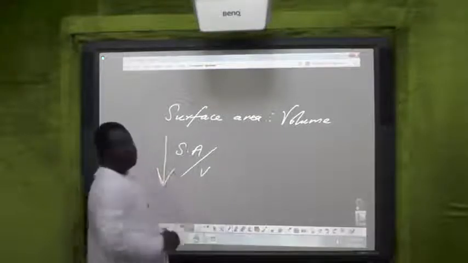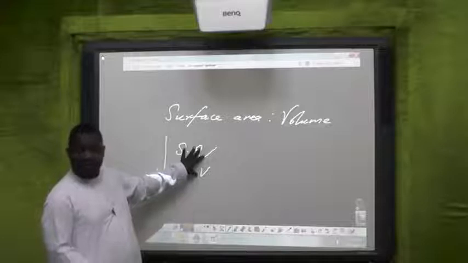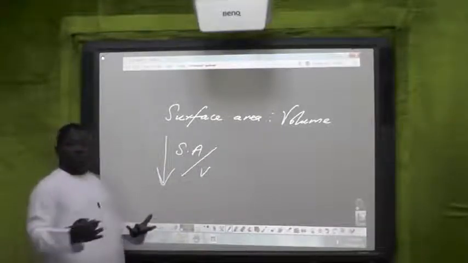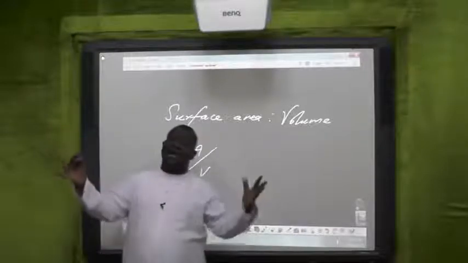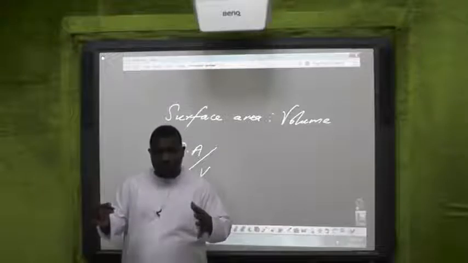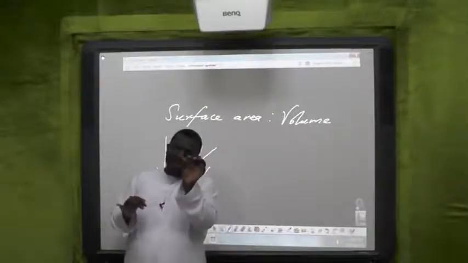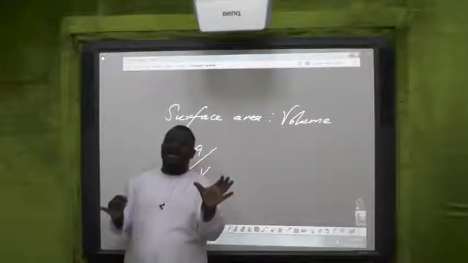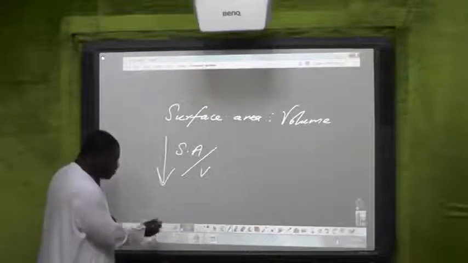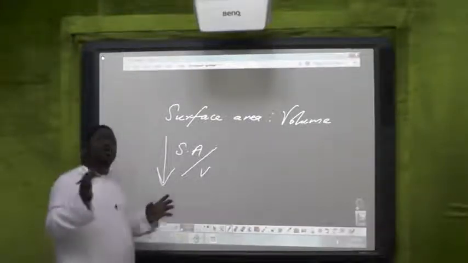This does not favor simple diffusion. But when it is high, it favors simple diffusion. So I told you that the bigger the body is, the lower the surface area to volume ratio. And the smaller the animal is, the higher the surface area to volume ratio. Let me give you an example. I have two cubic boxes.